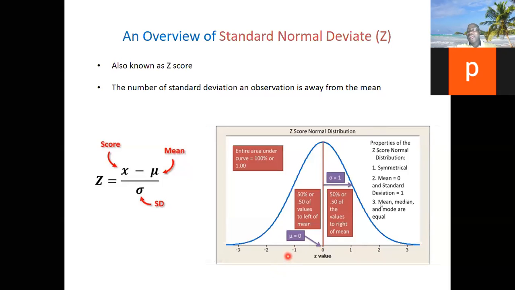Those are the values that are below the mean. In real life, if let's say the mean is 17, those with a z-score of minus are below the mean, because the mean coincides with the mean of 0 here. So anything that has positive value, those are the values above the mean.